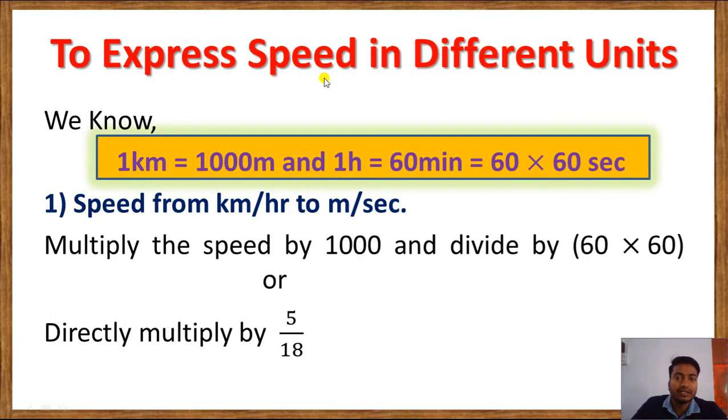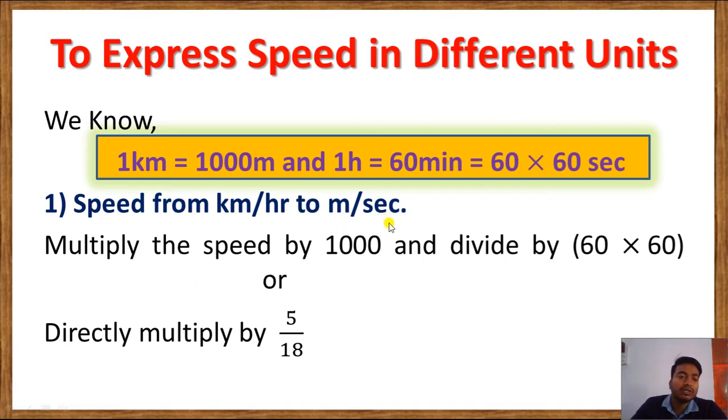Now let's see how to express speed in different units. We know that 1 kilometer is equal to 1000 meter, and 1 hour is equal to 60 minutes, and 60 minutes is equal to 60 into 60 seconds. First we have speed from kilometer to meter per second.